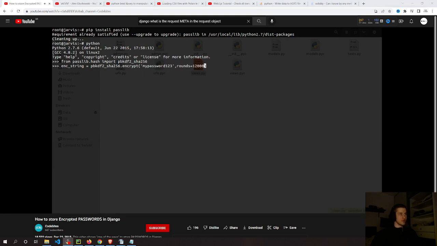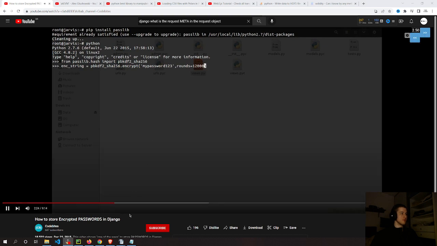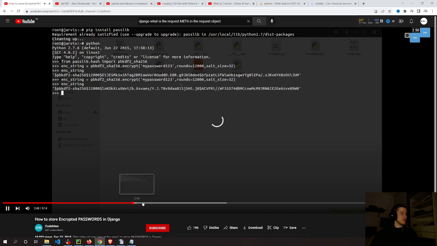So this is the encrypted form of your password. That is the encrypted form of the string my password 123. This is exactly the string which has been encrypted and stored in this variable. You can check for some other string, my password 456. So it would give false over here.